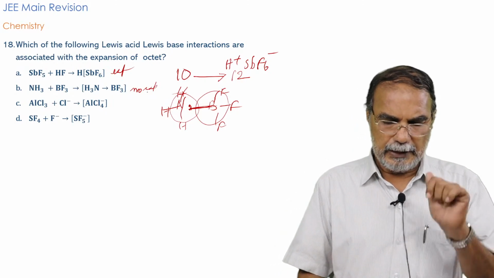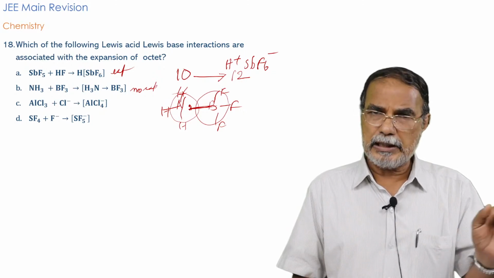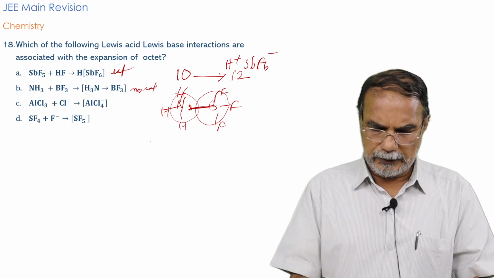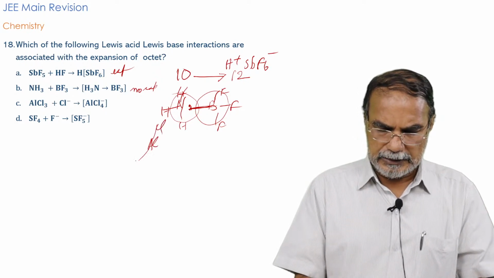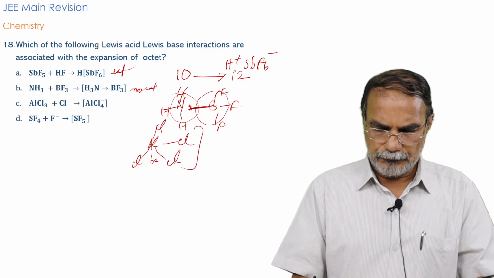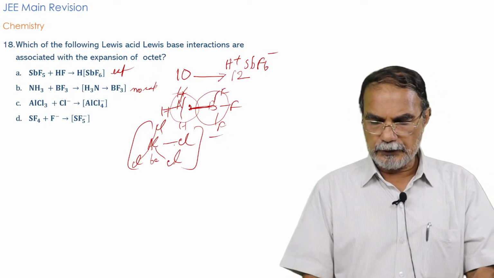In AlCl3 and Cl minus giving AlCl4 minus. AlCl3, we already said earlier, it's an electron deficient molecule. It has only 6 electrons in AlCl3. But when it binds with the Cl minus to form AlCl4 minus ion, the aluminum is now bound with 4 chlorine atoms.